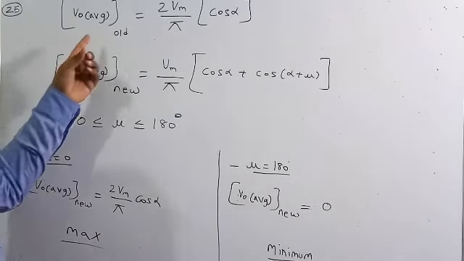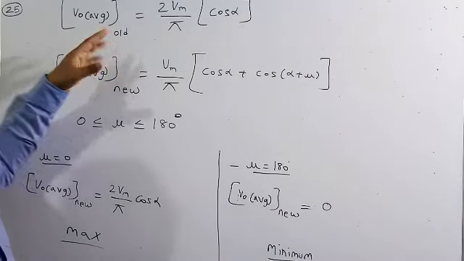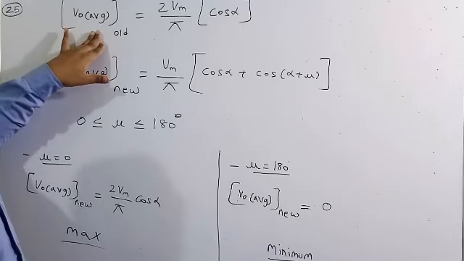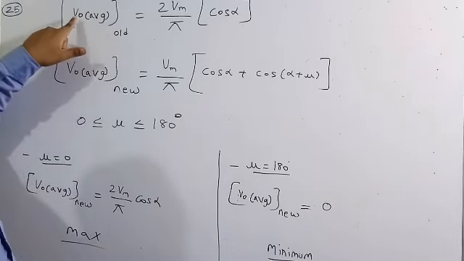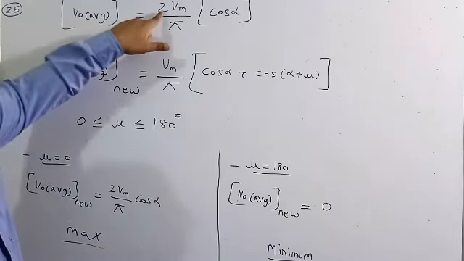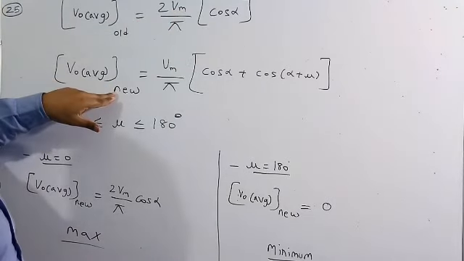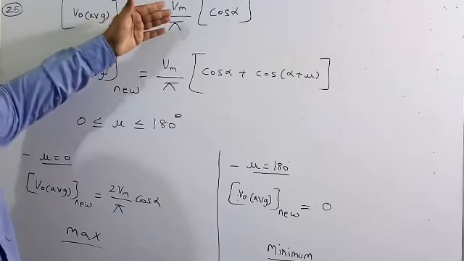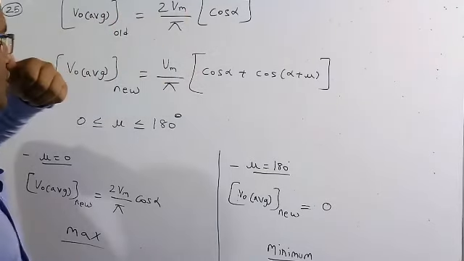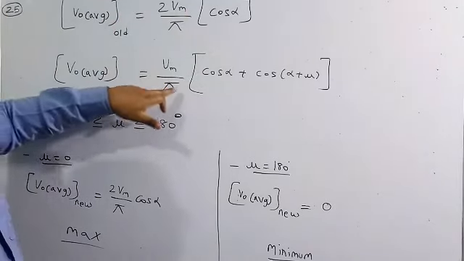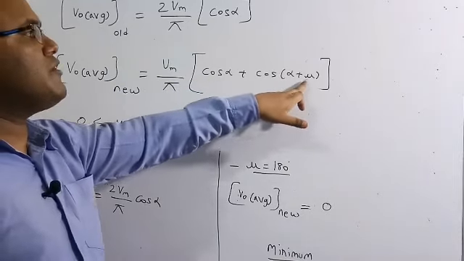When I am not considering the source inductance for a single phase full bridge converter, the output average voltage is 2Vm by pi cos alpha. But when I am considering the source inductance, the output average voltage will decrease. So the new expression is Vm by pi into (cos alpha plus cos of alpha plus mu).